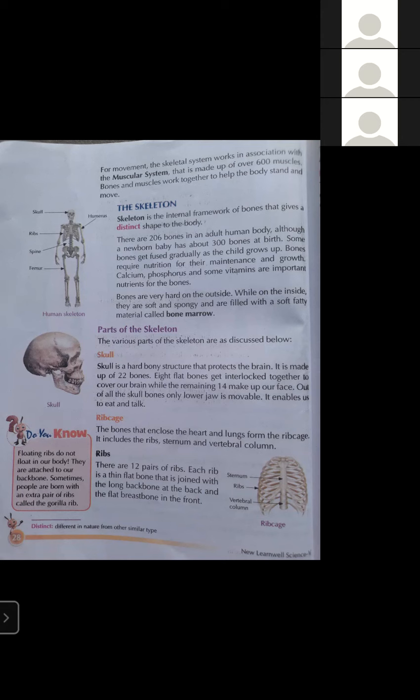Before going further, you can pay attention to the diagram given in your book, the human skeleton. What are the parts of the human skeleton? You can see very well the upper part, which is known as the head, and the inside structure of the head is the skull. Then we have two hands, and the bone is known as humerus. Then we have a chest cavity. Inside the chest, we have a number of bones known as ribs. Then we have a backbone. Backbone is also known as spine.